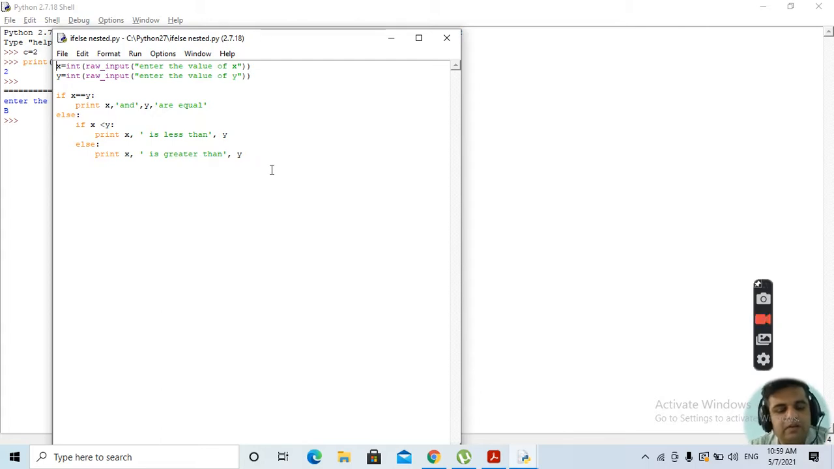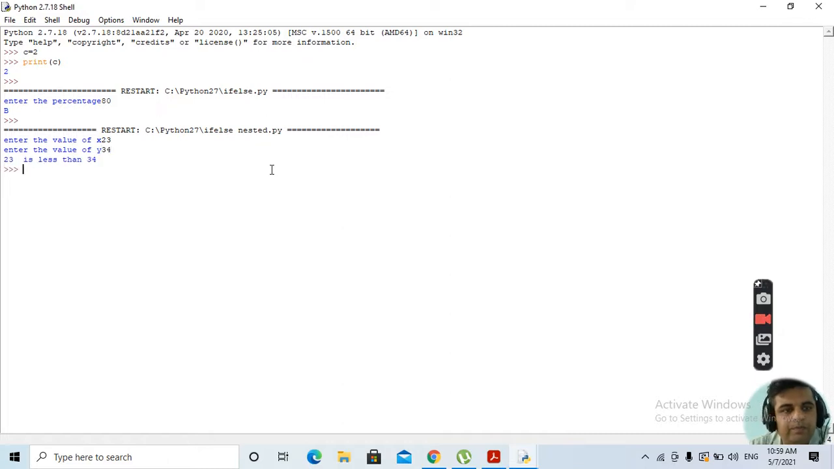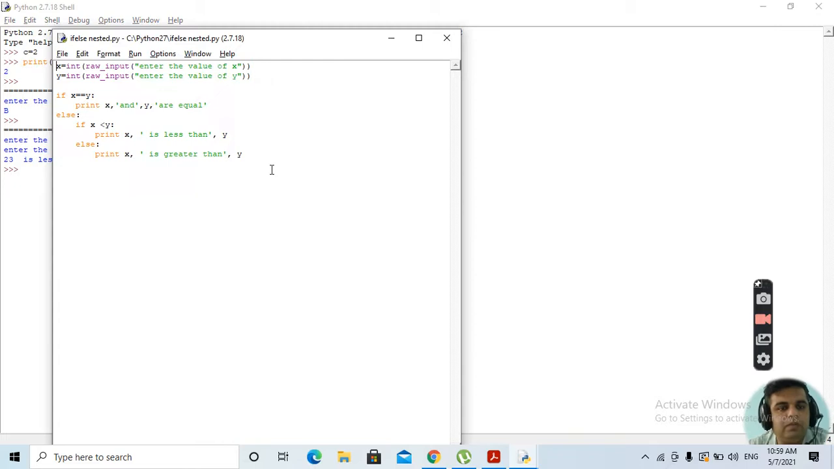Suppose if I try to run it, firstly control s will be saving it, then alt f5. ठीक है, suppose we are given 23, then we are giving 34. So it will be giving us that 23 is less than 34. This is how the if else statement works in case of the Python compiler. Clear? This is an example of Python if else statement. If you want to look at again what we have done, we have inputted the value of x as well as y.